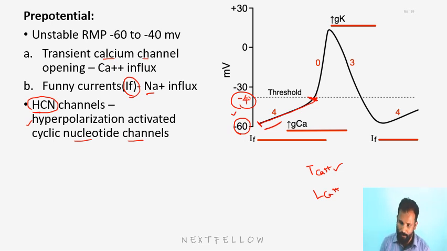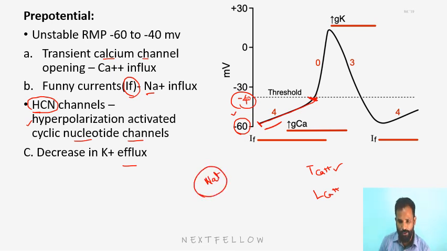And also one more factor, stoppage of potassium efflux. So there are three factors for the pre-potential. One is the sodium channel, two is the transient calcium channel, three is K+ closure. These sodium channels are nothing but the funny channels.